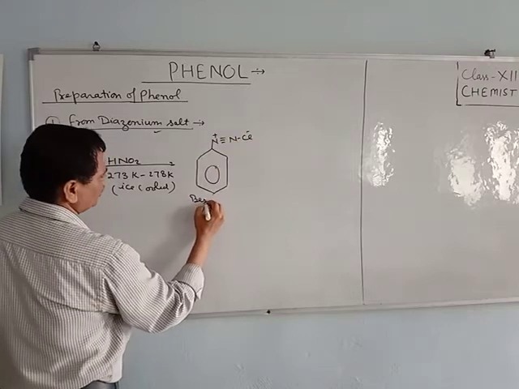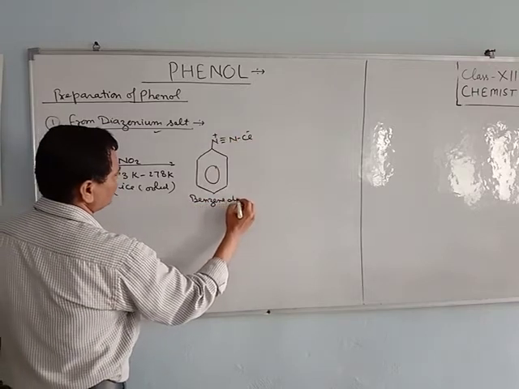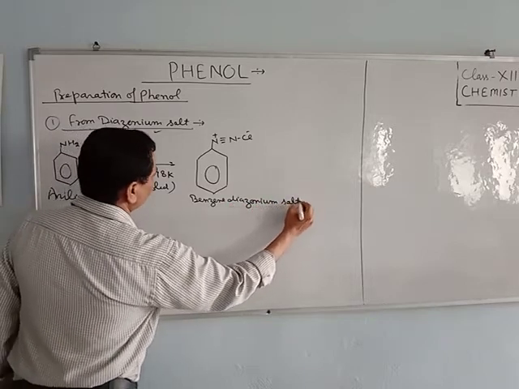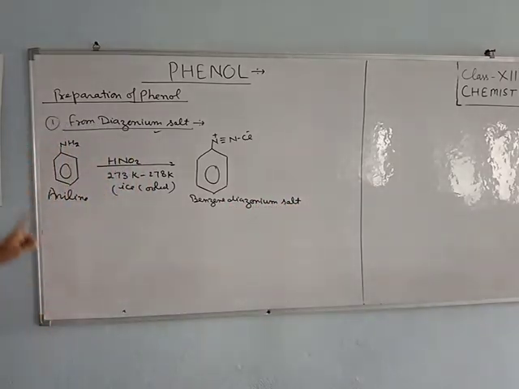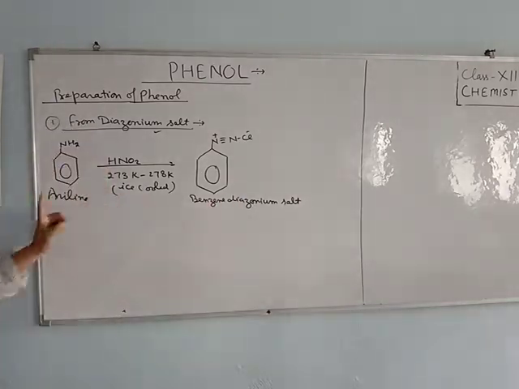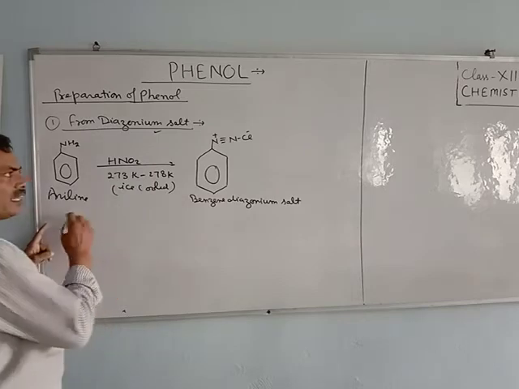This is benzene diazonium salt, and this reaction is called diazotization. Formation of benzene diazonium salt from aniline is called diazotization.